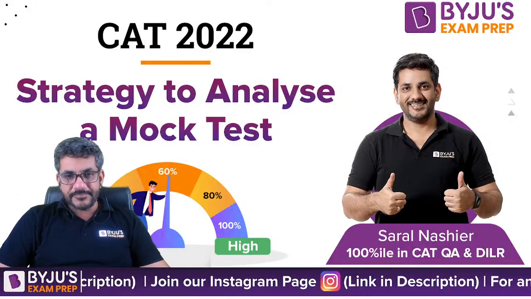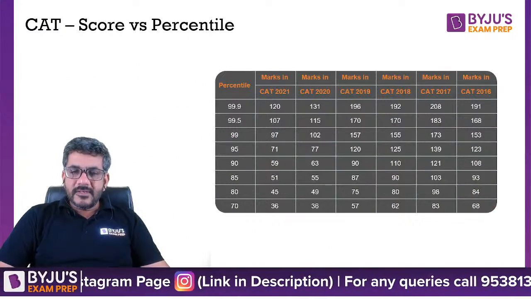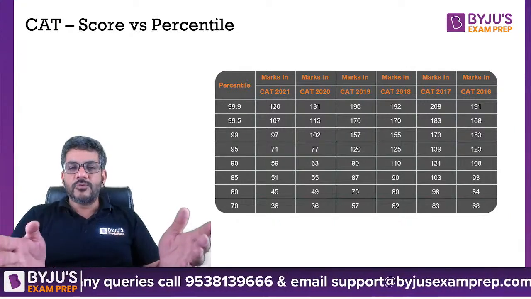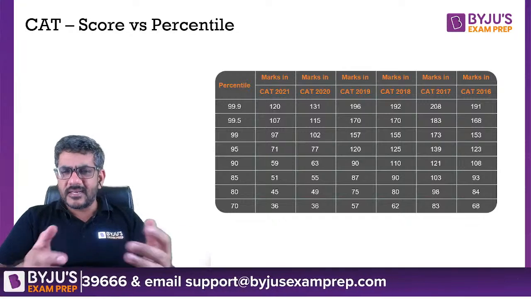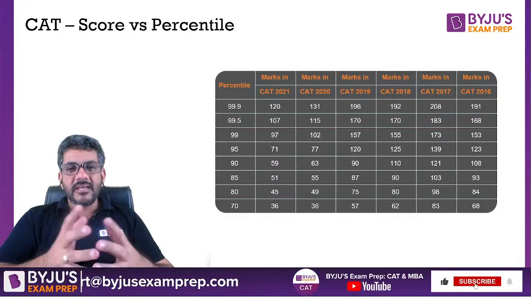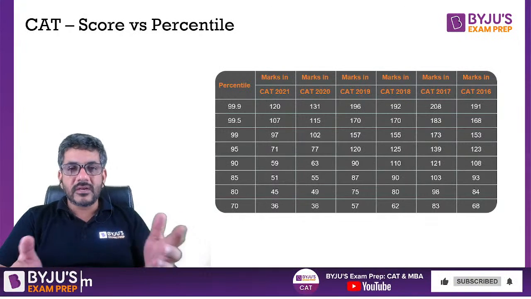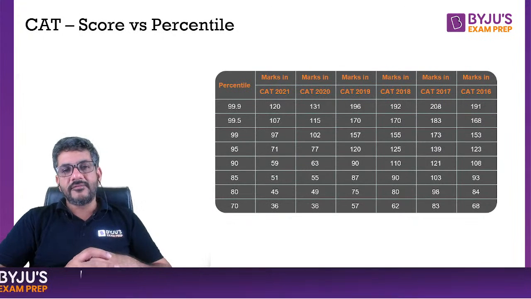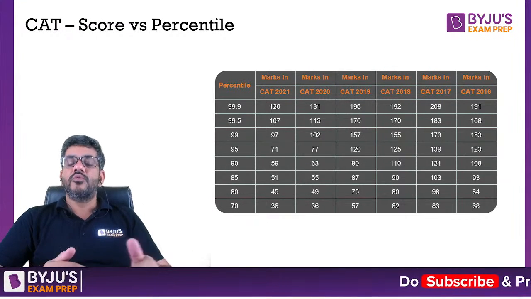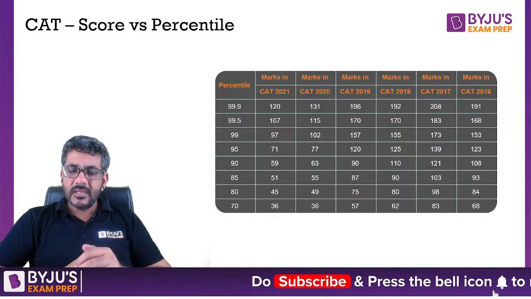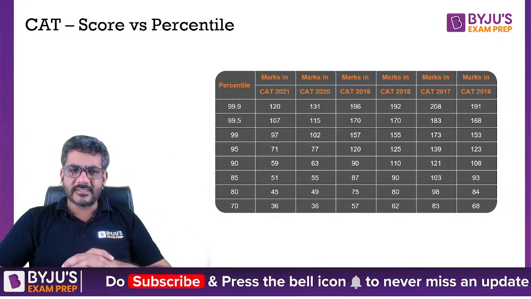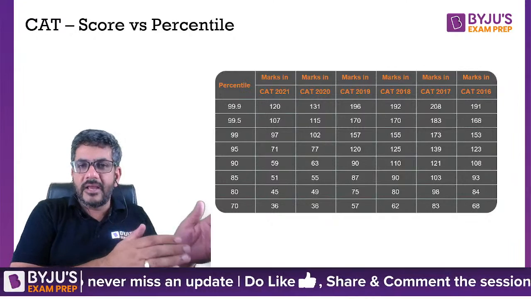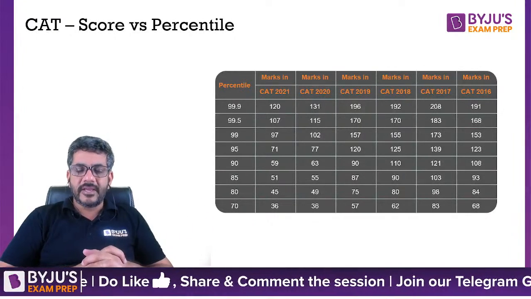Let's start with it. The first thing first. The first thing is you should know what you are preparing for. Of course you would say, sir, we know we are preparing for CAT or the other MBA entrance examinations. But sometimes I have seen students have no idea at what score or percentile they will be getting, what their target is. Most of the time the target of the students is, okay, I want to do very good in the exam. That is not the target, because that will not take you anywhere unless I exactly know where I have to reach. I probably would not be able to fare that well in the exam.